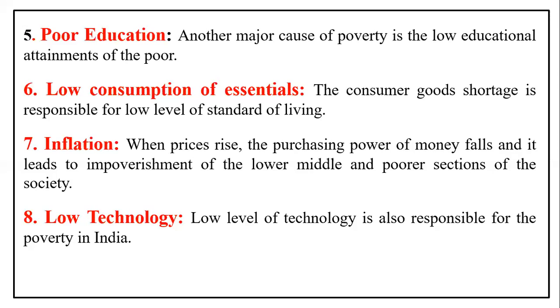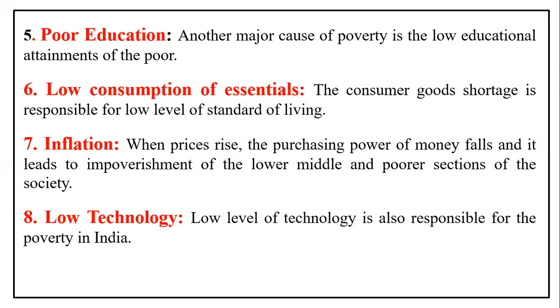Why? Because even the skills and the capacity to organize the production units and the financial markets are also at a low level. So as a result of low technology, the people are not in a position to increase the production. If they are using the same bullock carts, because they don't have the purchasing capacity to buy machines and other things, they are not using the technology, because they don't have the money.